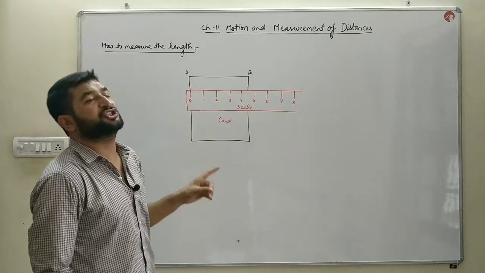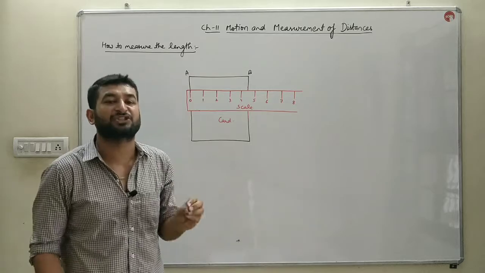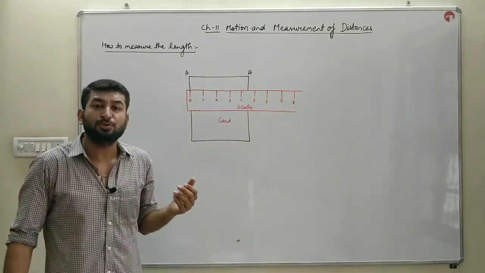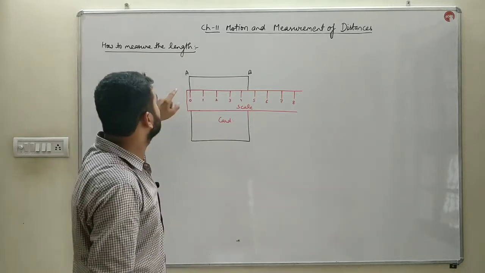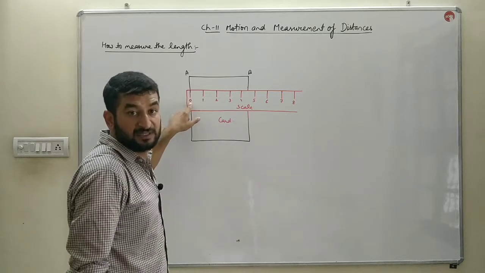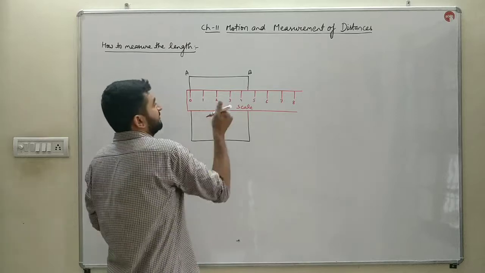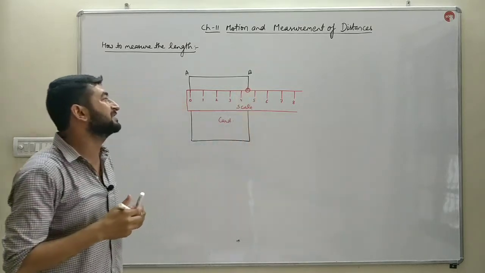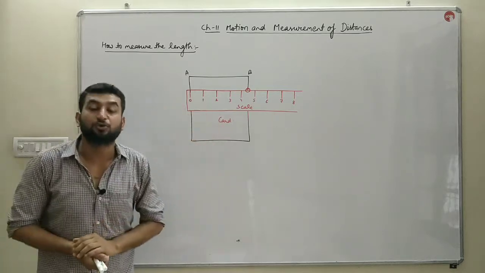The 0 must be at the same point from which we start to measure the length. For example, if I want to measure the distance between A and B, then I have to place the 0 at A, and so on. The readings are to be taken till here. This will give me the reading in centimeters for this card, that is from A to B.